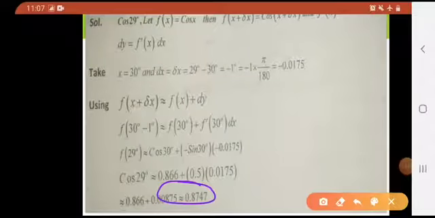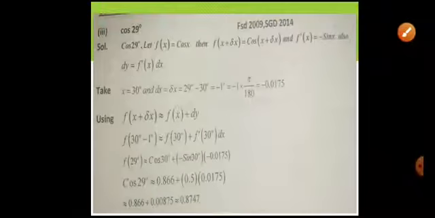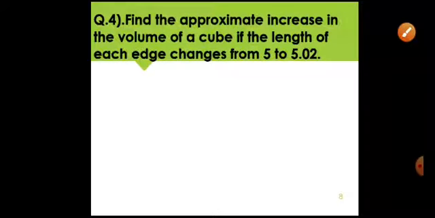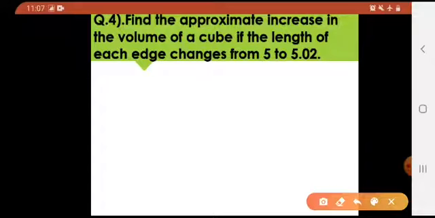This would be your answer, right? Question number 4 now, last question of this exercise, of course. Find the approximate increase in the volume of a cube if the length of each edge changes from 5 to 5.02.